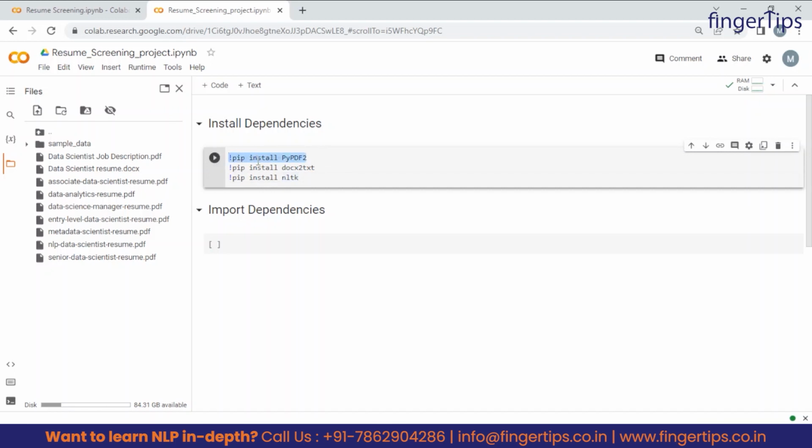So let's understand all these libraries one by one. The first library is PyPDF2. Guys, this library is used to extract text data or metadata from PDF files, right? Then next is docx2txt. This library is used to extract text data from docx files. And the last library is NLTK, which stands for Natural Language Toolkit, right?